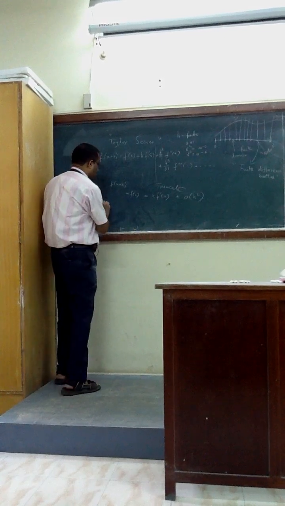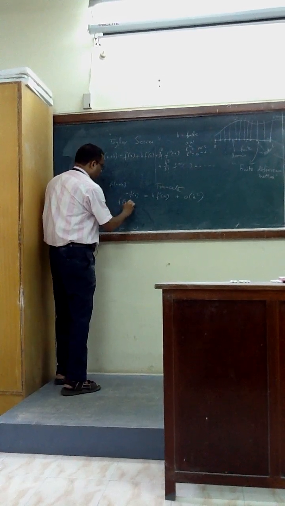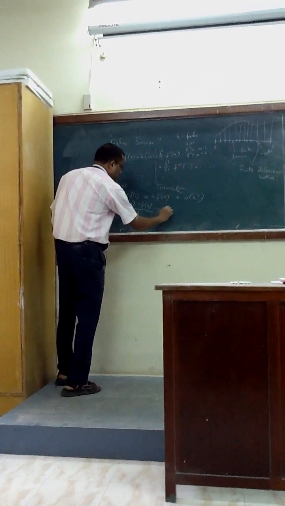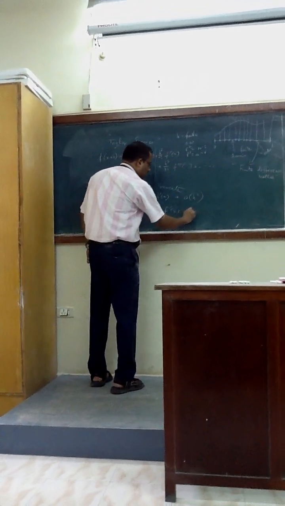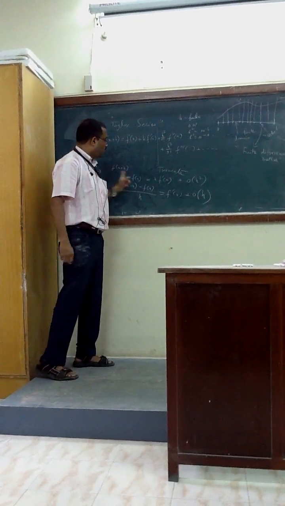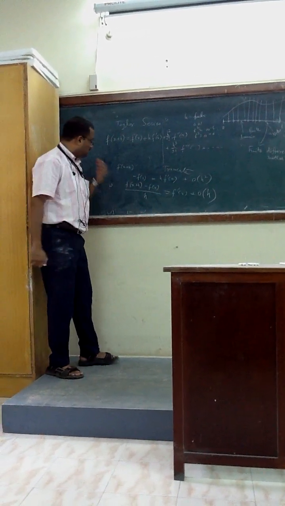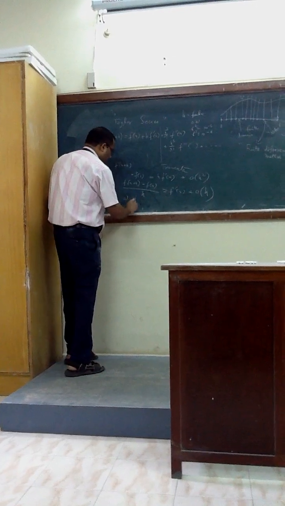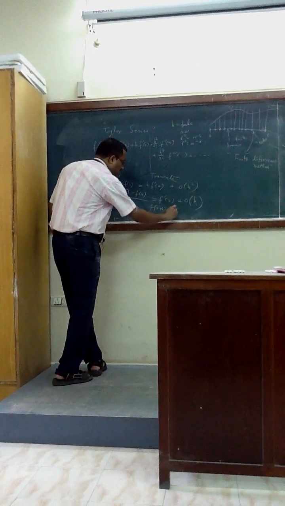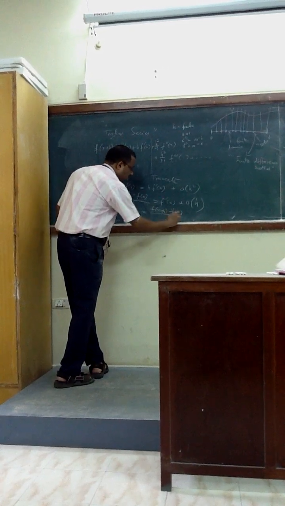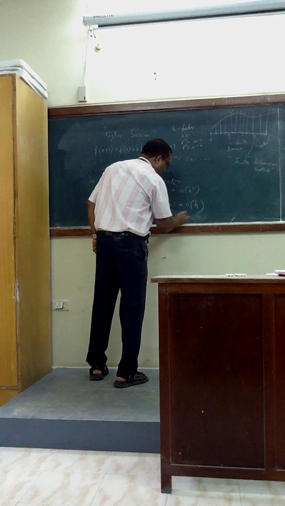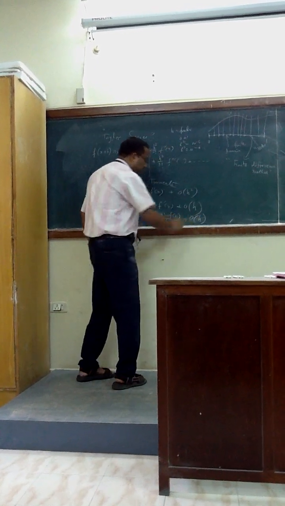And then what actually happens? f of x plus h minus f of x by h equals f prime x plus order of error h. I am dividing all sides by h. That means we can write this as f prime x is nothing but f of x plus h minus f of x by h with minus order of h, or sometimes we can say order of error is h.